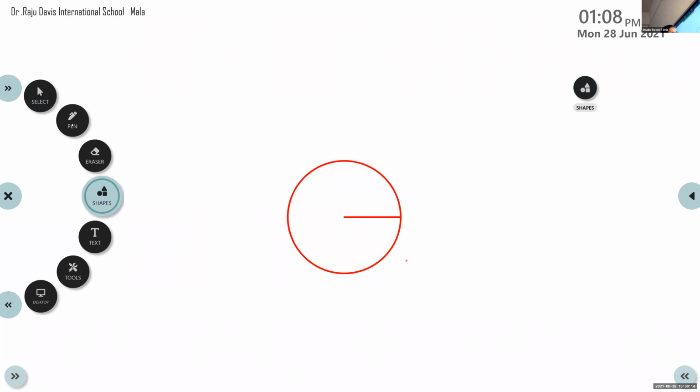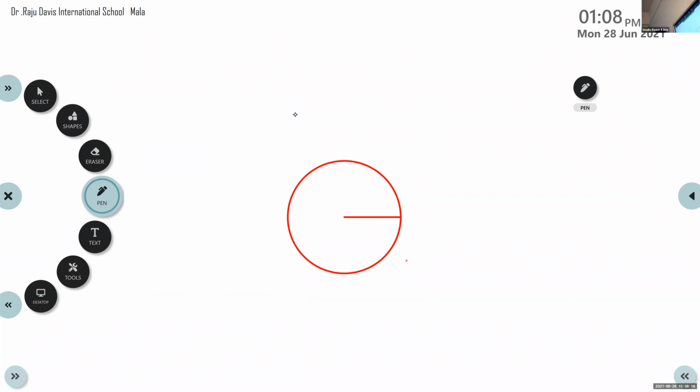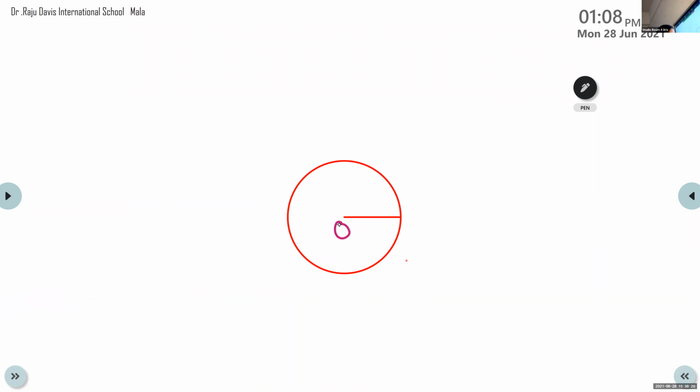Now, what you are going to do? You are going to identify. Here I give O, letter O. Here I will give A. Here I will give B, C. Here I will give you D, E. Ma'am, we want to write?